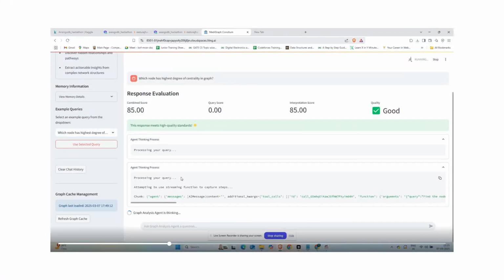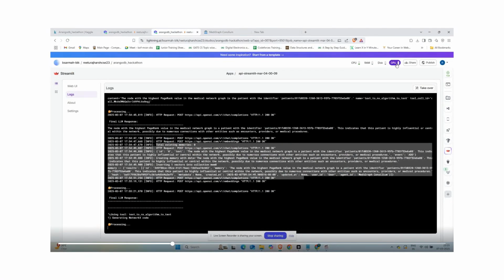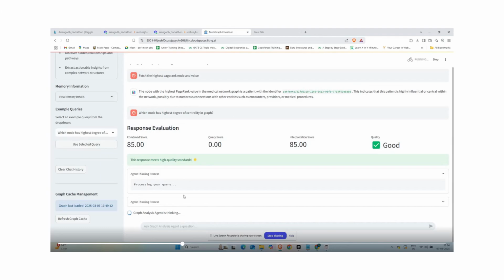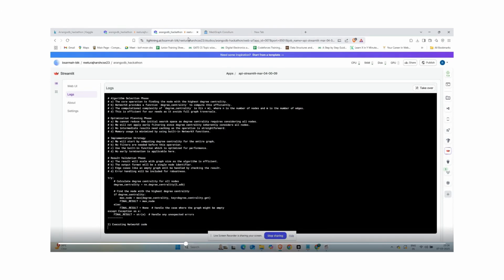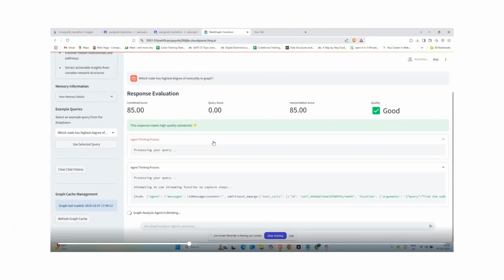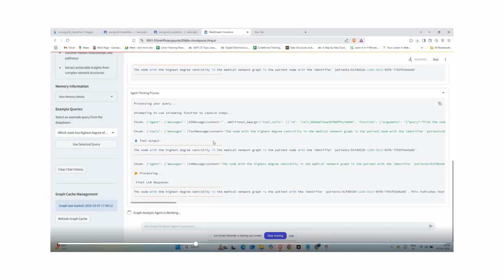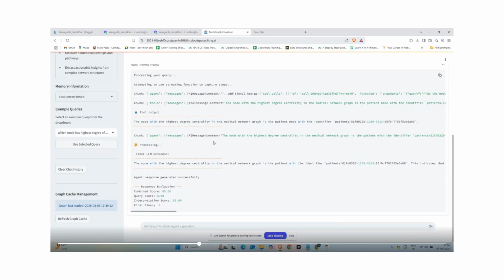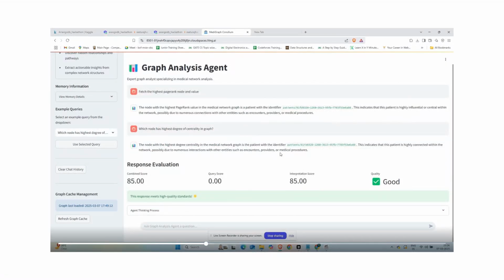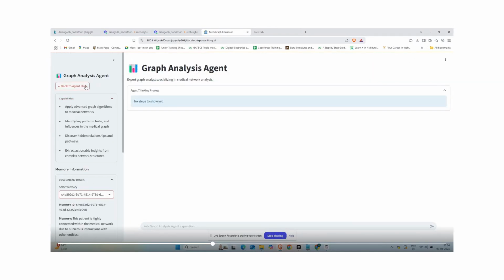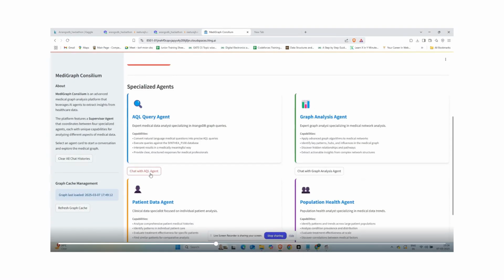You can see here that the responses generated by our agents are of quite high quality, which makes the system very reliable. The evaluation is done with the help of judge LLMs. The tools are being utilized; in this case, particularly, the graph analysis toolkit processor is being used. As you can see, in very little time you can get the response, which is the highest degree centrality node. You can change the memory; global and local memories are there.